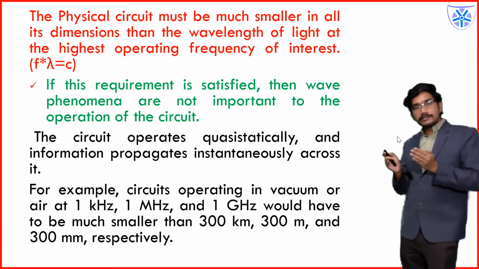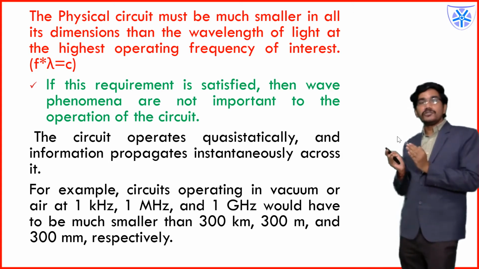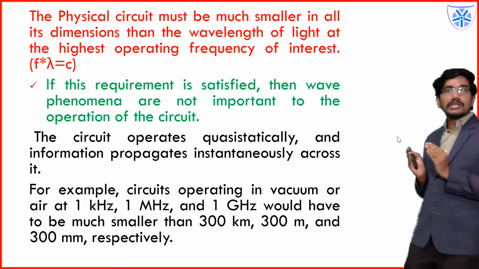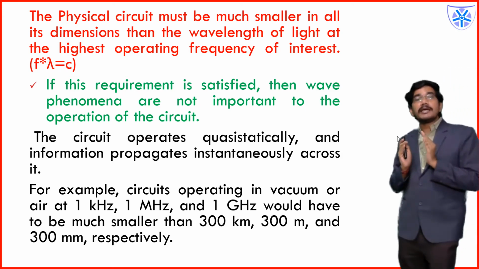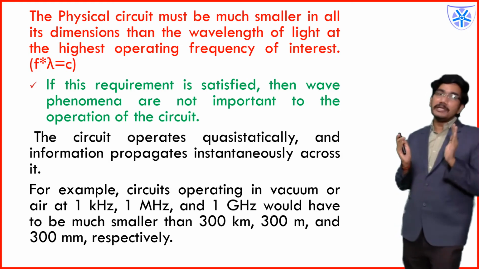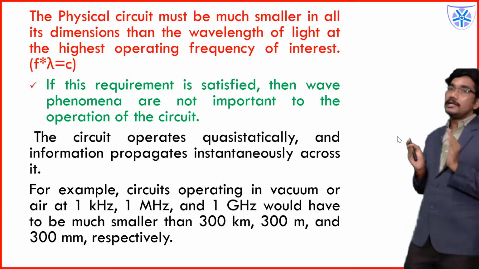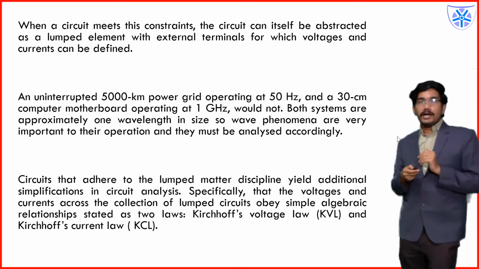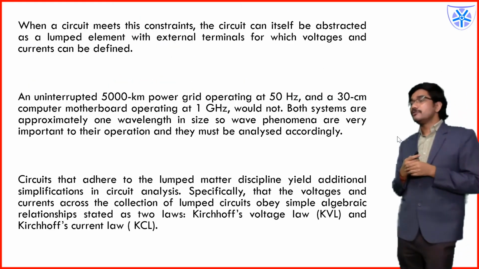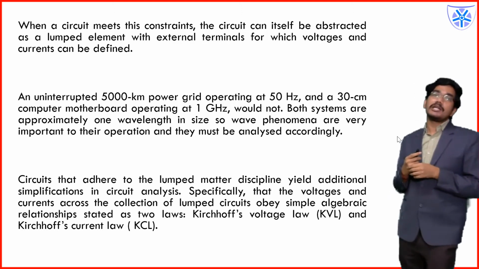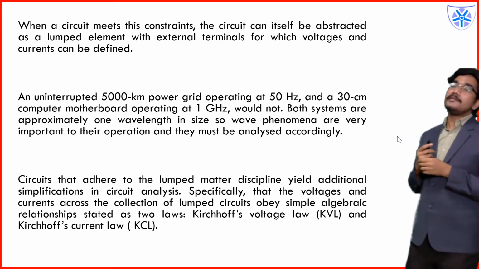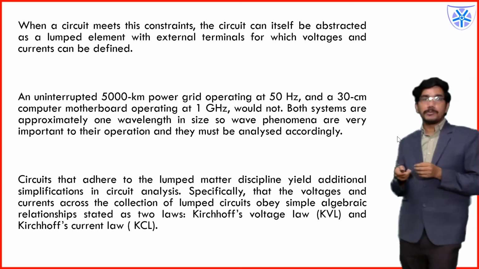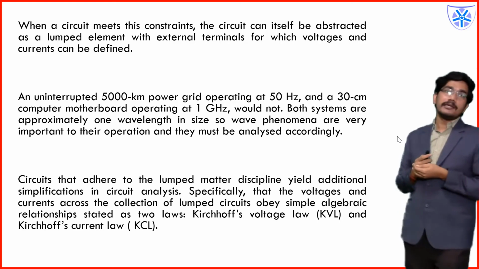If your physical circuit at 1 GHz is lesser than 300 millimeter, then this lumped circuit abstraction and your circuit theory will be applicable. If your physical dimension is more than 300 millimeter at your 1 GHz, then this circuit theory will not be applicable. And also for the power frequencies at 50 Hz, at your transmission level, there also you need to analyze this in a wave approach, in a distributed manner. Lumped manner will not be applicable. That's what your second paragraph means.